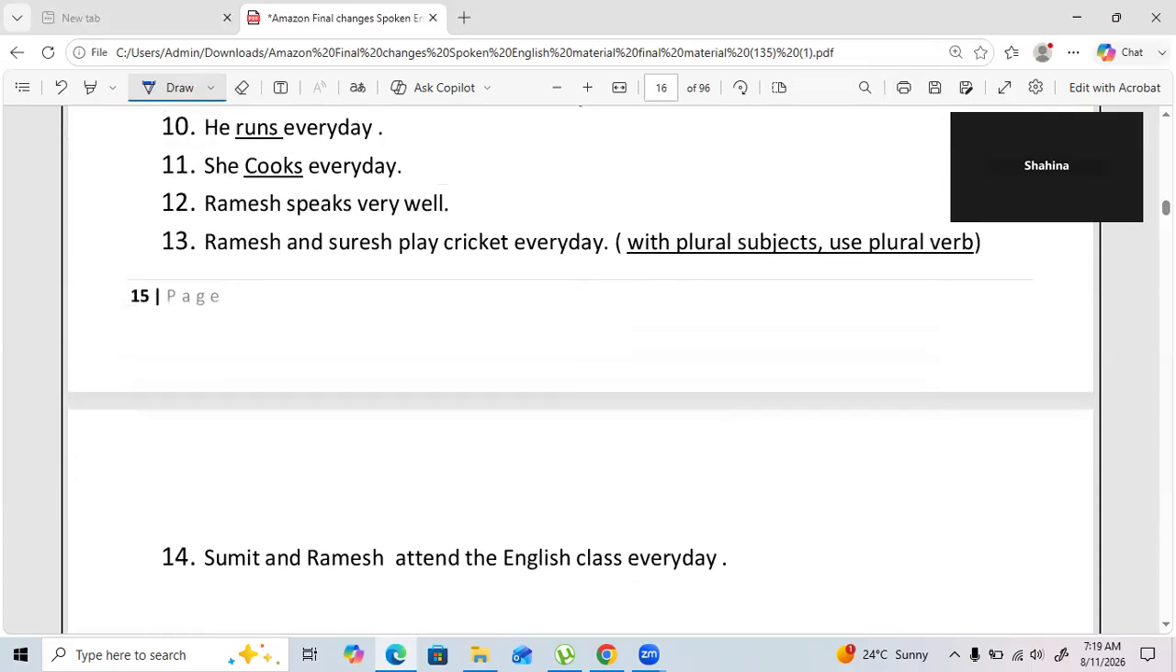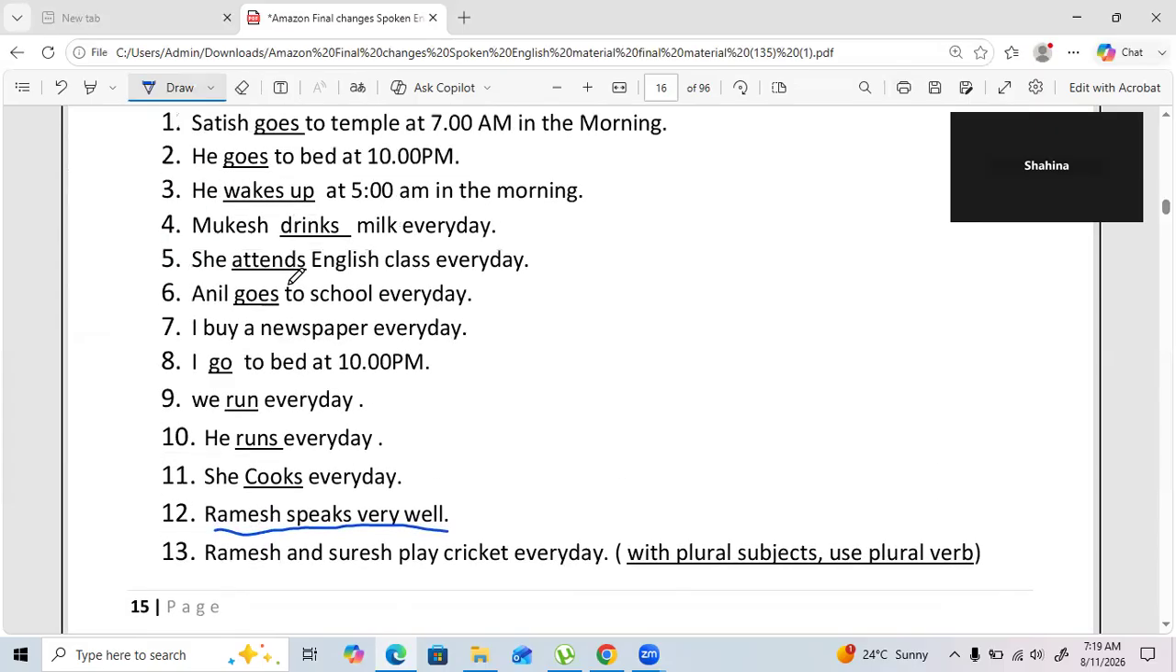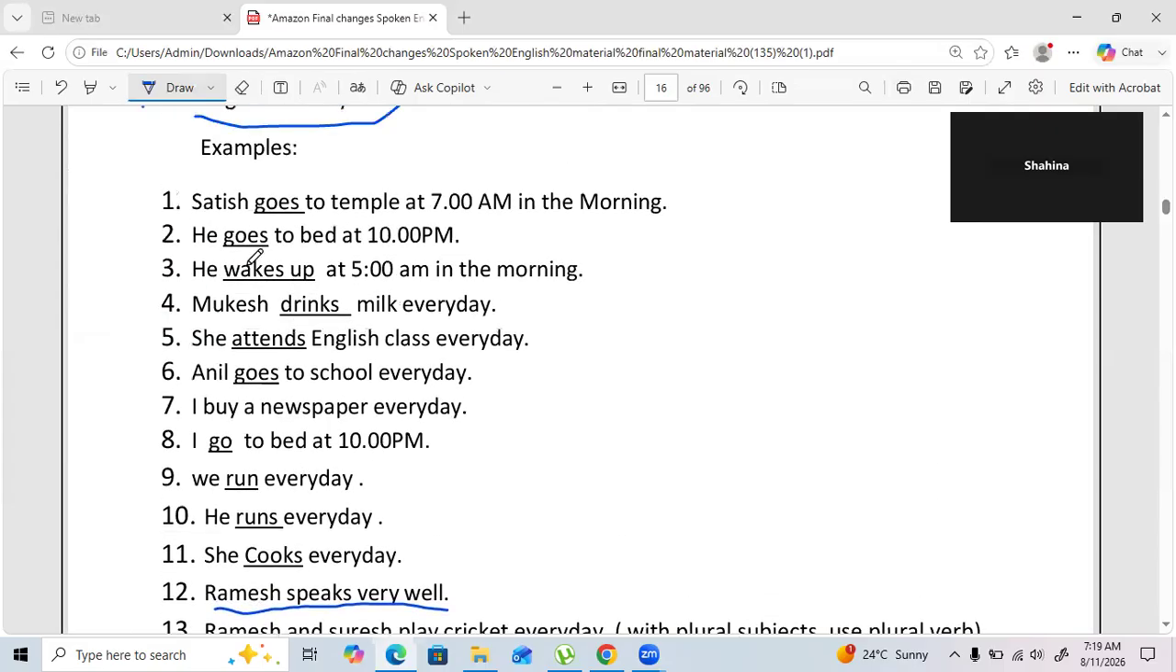As you can see, Ramesh with he, she, or a name, as I told you, you have to use V1 plus S or ES. Ramesh speaks very well. She cooks every day. He runs. He wakes up. He goes to bed. Satish goes to temple. So all the time, whenever you use a name, you have to use V1 plus S or ES. Always. Fine.